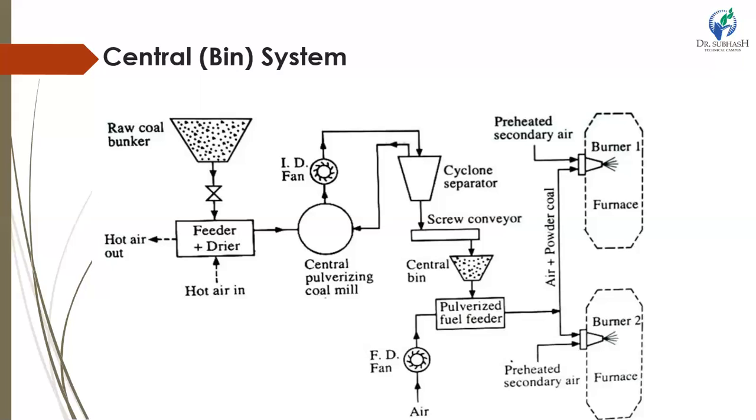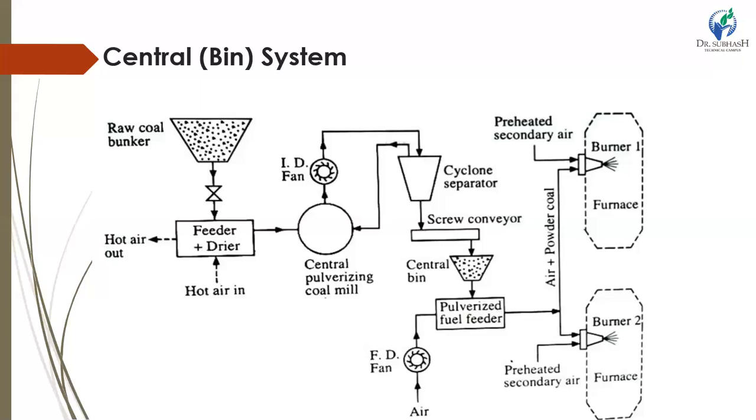The pulverized coal is then transferred to the central pulverized coal bunker. It can also be transferred by conveyor. This bin may contain pulverized coal that lasts for about 12 to 24 hours. The conveyor used may be of screw or belt type.